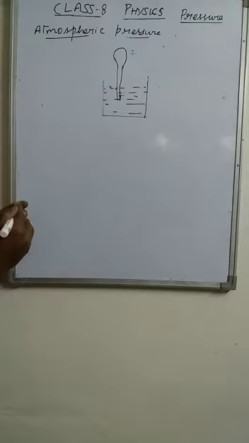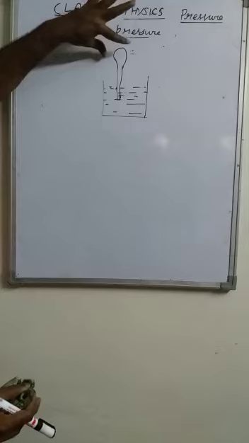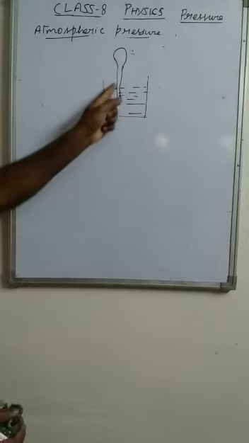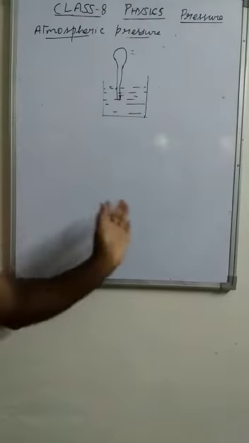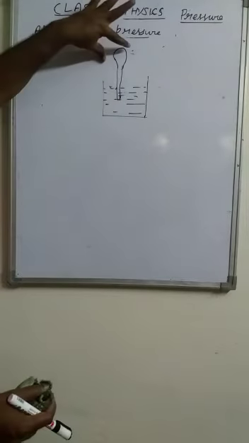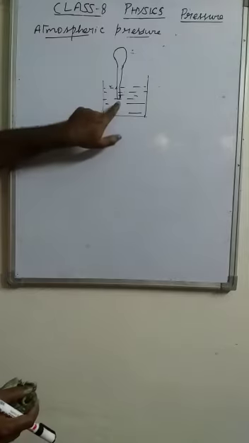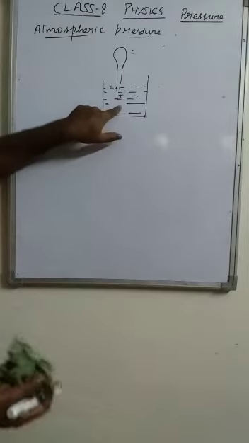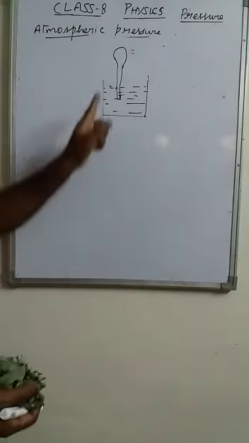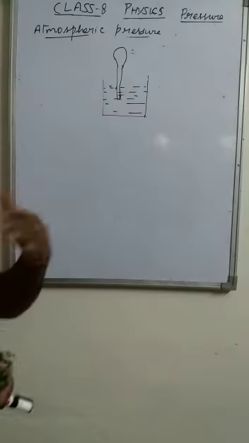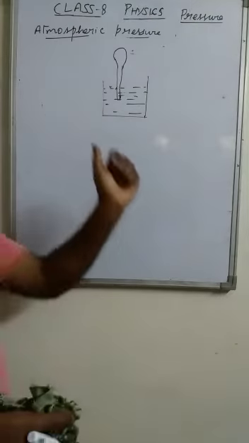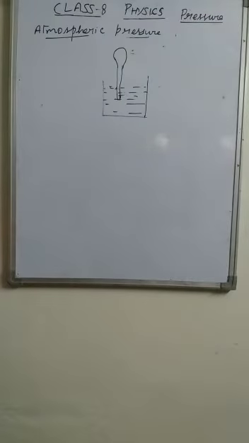When this bulb is compressed, you find air bubbles are formed. That means the air inside the dropper is coming out, which causes the pressure in it to reduce. When it is released, what happens? We find the liquid or the medicine, whatever it is, gets into the dropper. It is also due to atmospheric pressure, that is the pressure difference between the surrounding and the inside of the dropper. So these are the examples of atmospheric pressure.